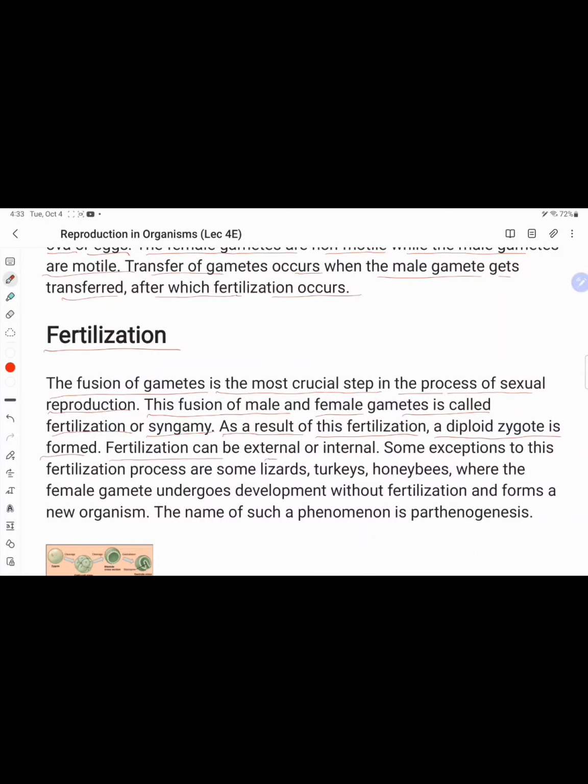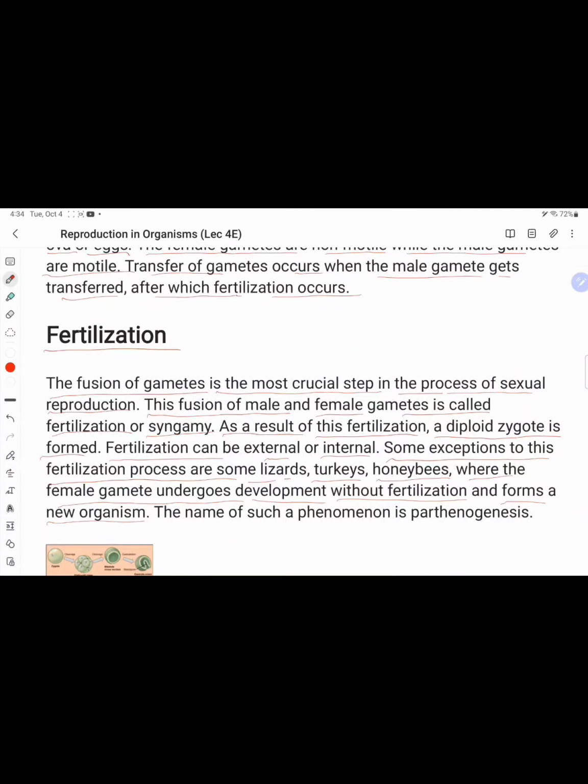Fertilization can be external or internal. Some animals externally fertilize and some internally. Some exceptions to this fertilization process are some lizards, turkeys, and honeybees, where the female gamete undergoes development without fertilization and forms a new organism.